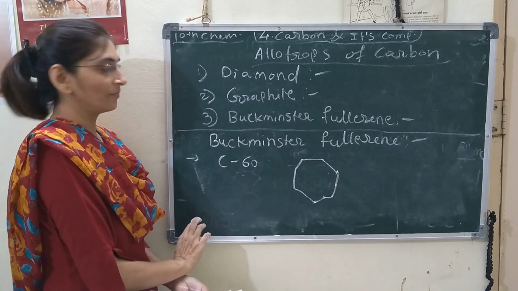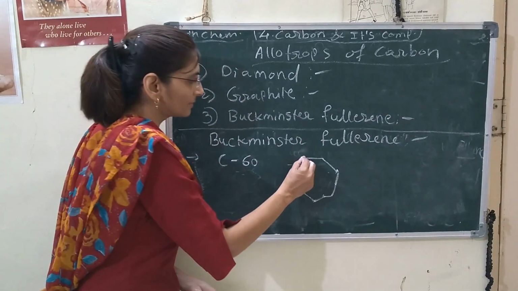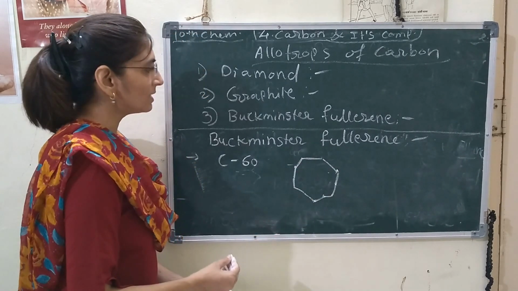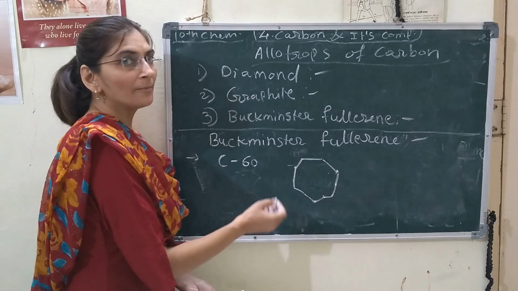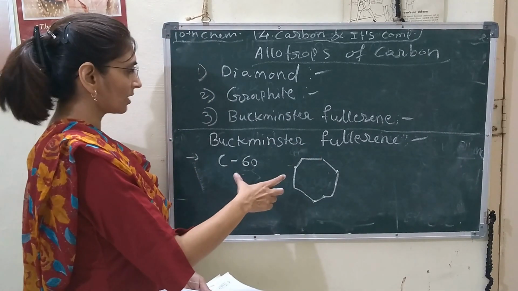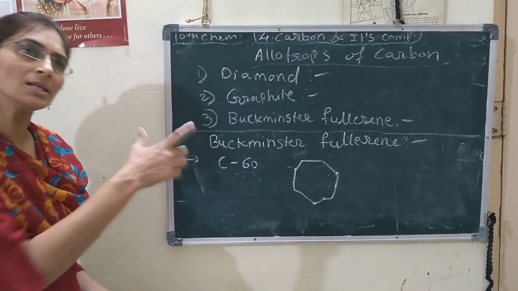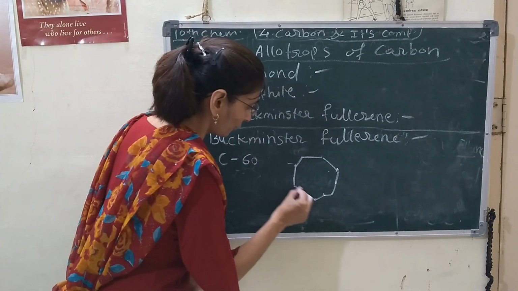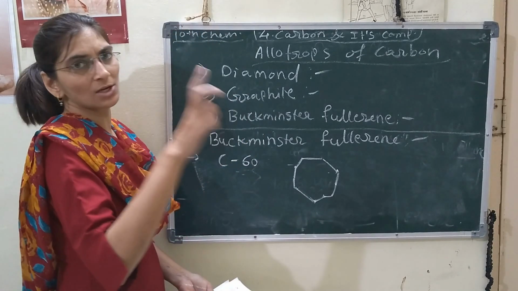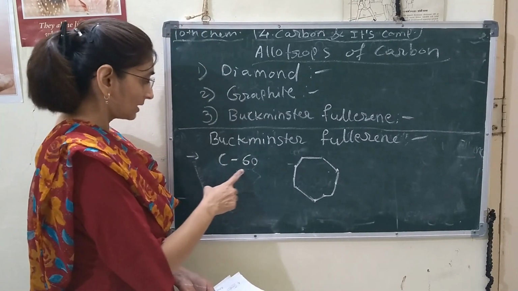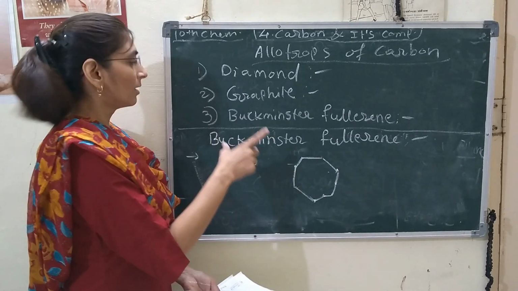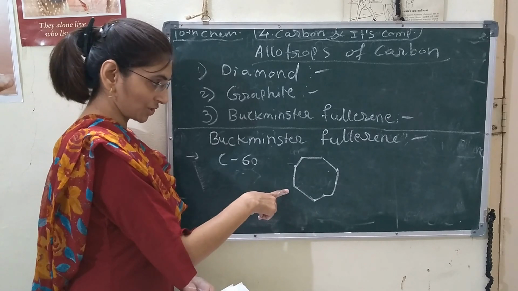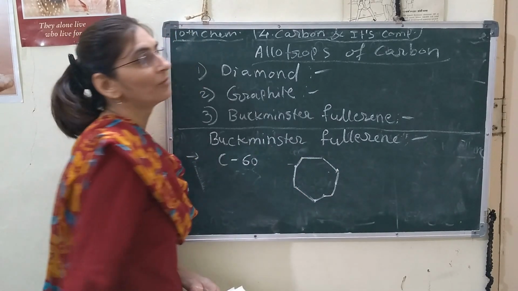Buckminster fullerene structure is formed. In this structure also, carbon atoms are surrounded by each other, and they are arranged so that they look like a football. 60 carbon atoms together form covalent bonds and make a football-like structure. That is called Buckminster fullerene.